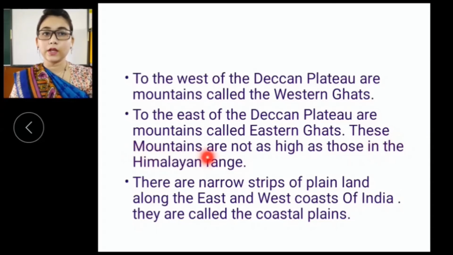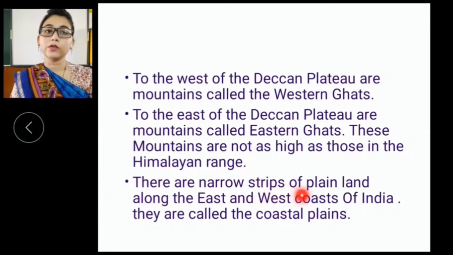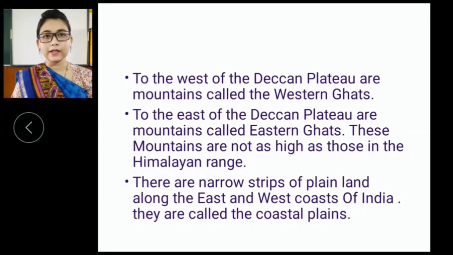These mountains are not as high as those in the Himalaya range. There are narrow strips of plain land along the east and west coasts of India. They are called the coastal plains. Okay, you understand now what is coast? The coast is where the land and sea meet.